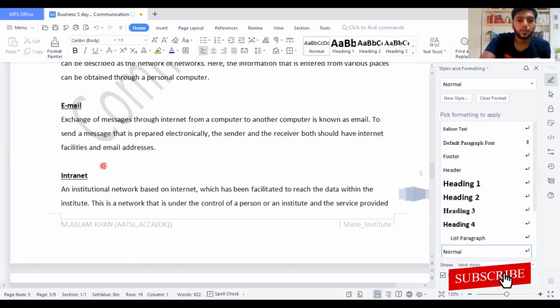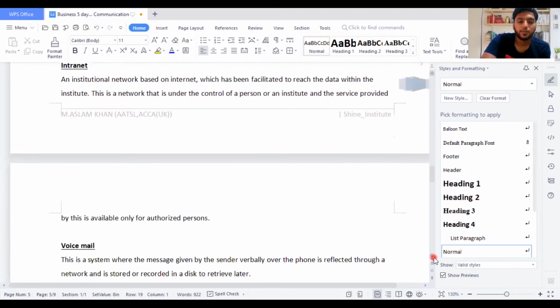Intranet: an institutional network based on internet which has been facilitated to reach the data within the institute. This is a network that is under the control of a person or institute and the services provided. Within the organization, most of the time when you communicate online, when you sit in your space, you have a system to work. In that system, you can chat with your friends in your company. So when you can chat with them, then of course it becomes the intranet. Not only your friends, when you are communicating between the managers, also you can use the system.